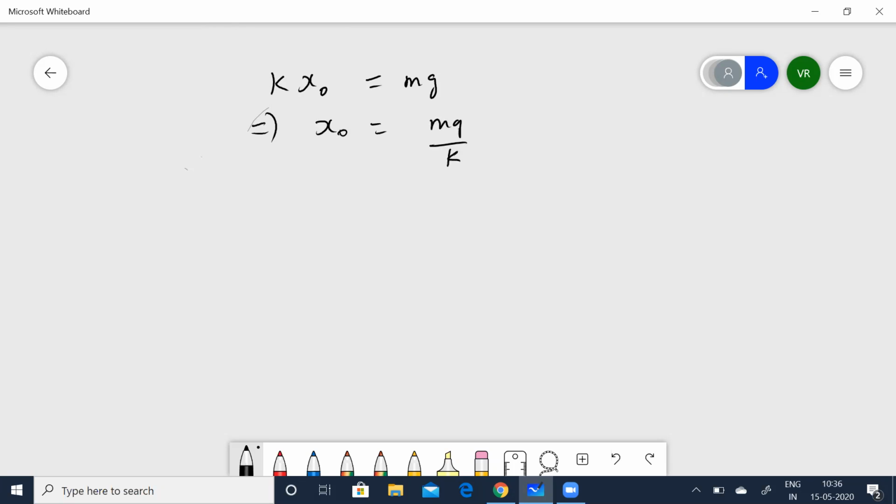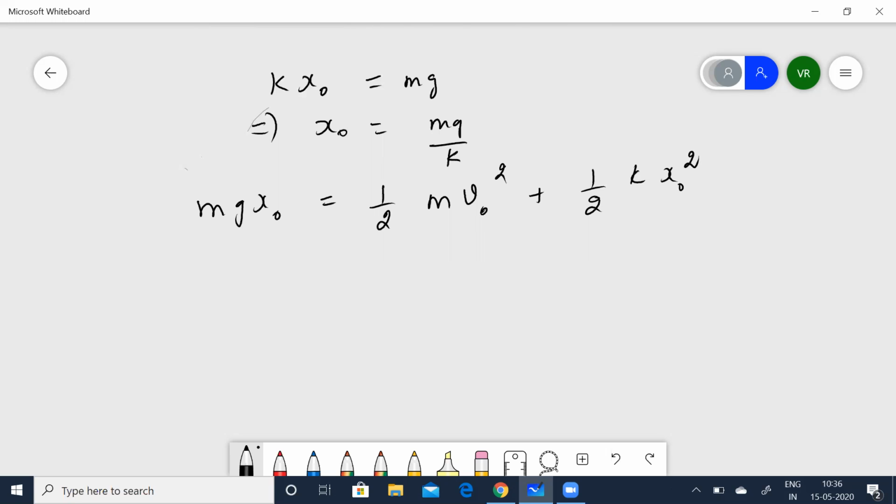Now let V be the speed of the block in this position. Now apply the law of conservation of mechanical energy. Then you get mgx0 is equal to half mv0 squared plus half kx0 squared, where k is going to be the spring constant.